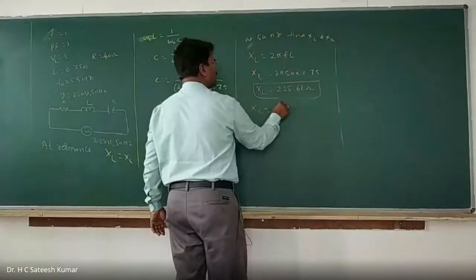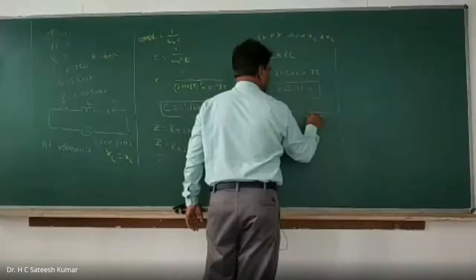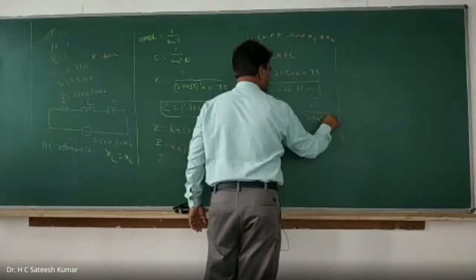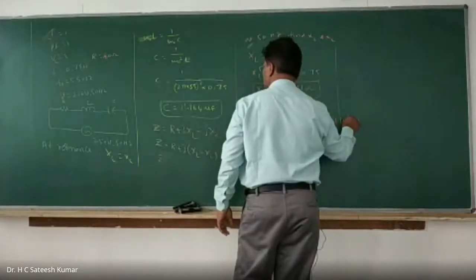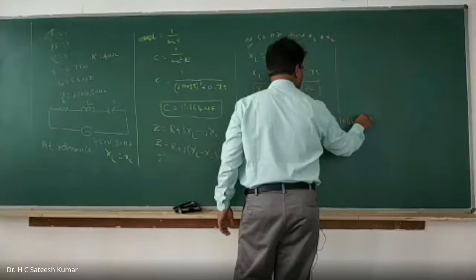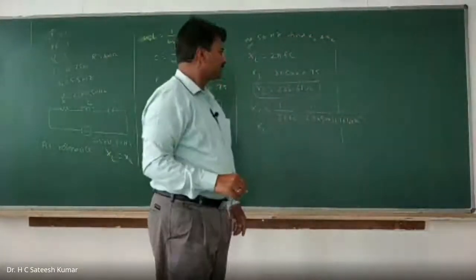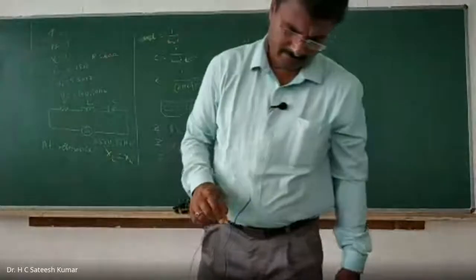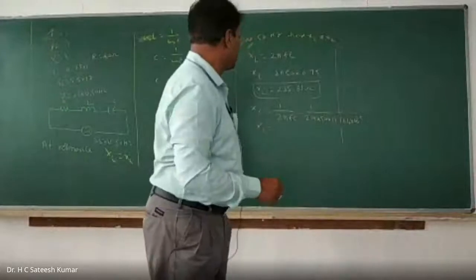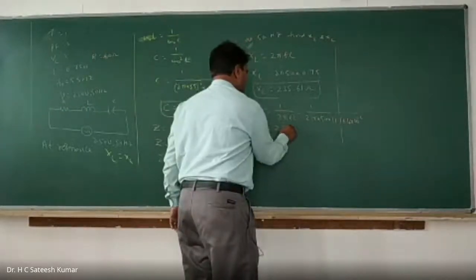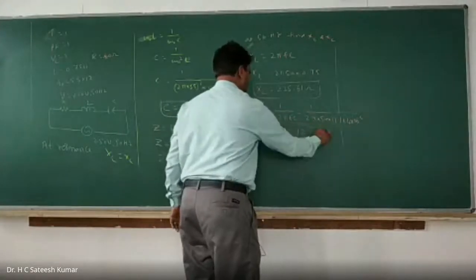Similarly, XC is equal to 1 over 2 pi f C, 1 divided by 2 pi into 50 into C, where C is 11.164 into 10 to the power of minus 6. XC is 285.12 ohms. That is the capacitive reactance.